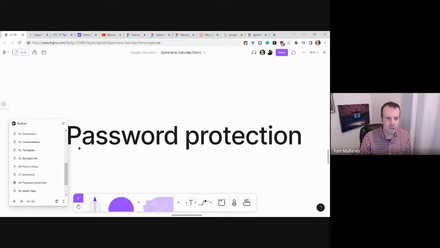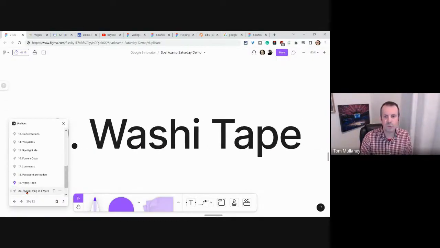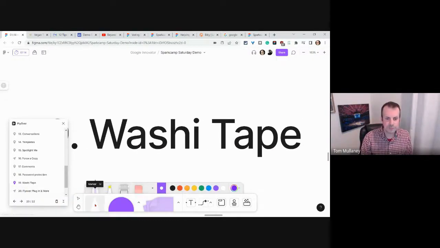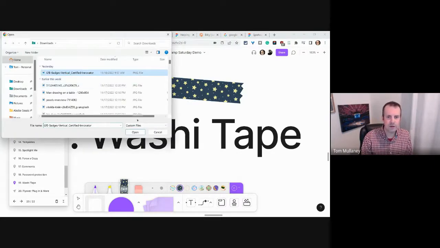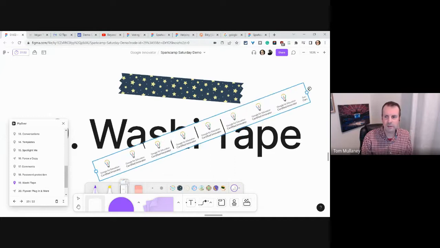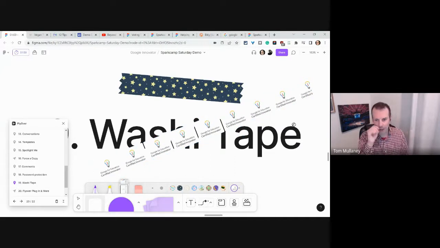One other cool thing, washi tape. Washi tape is this thing under the marker. There's a little tape icon, and they have these links, oh, Starry Night. But instead, just use any image you have. Here I have the innovator icon, and I'll do that. Oh, and look at that. It's a tape with the Google for Education Certified Innovator. I did one for the French Revolution, where the other monarchs in Europe had a little crown, and I used that as washi tape to connect them to King Louis in France.